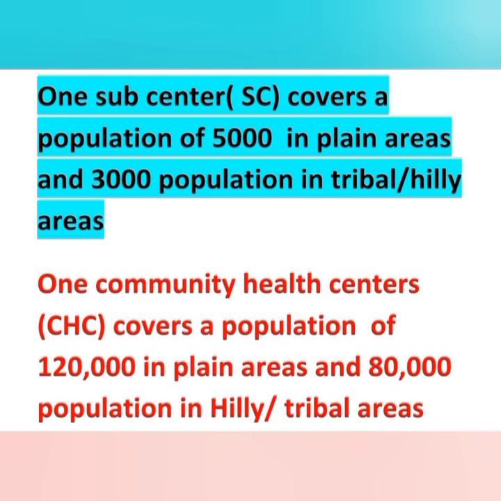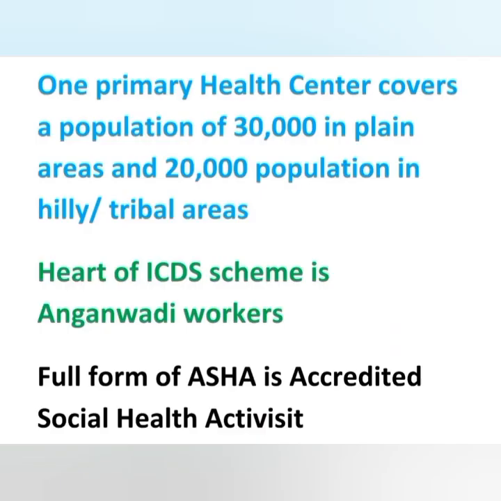And one primary health center PHC covers a population of 30,000 in plain areas and 20,000 population in hilly or tribal areas.